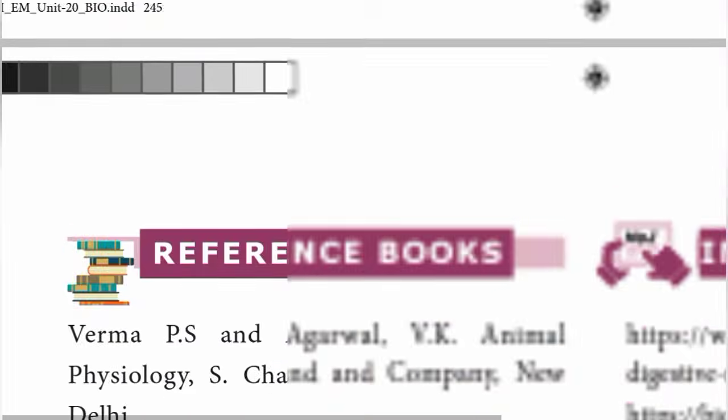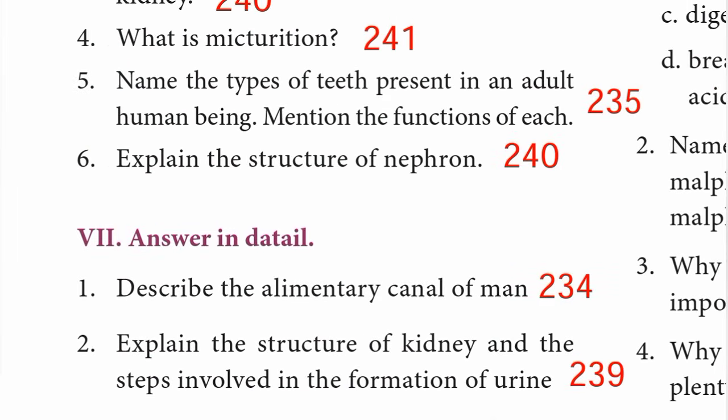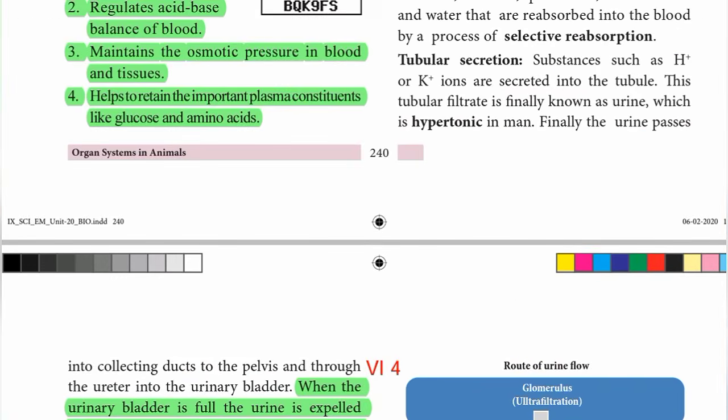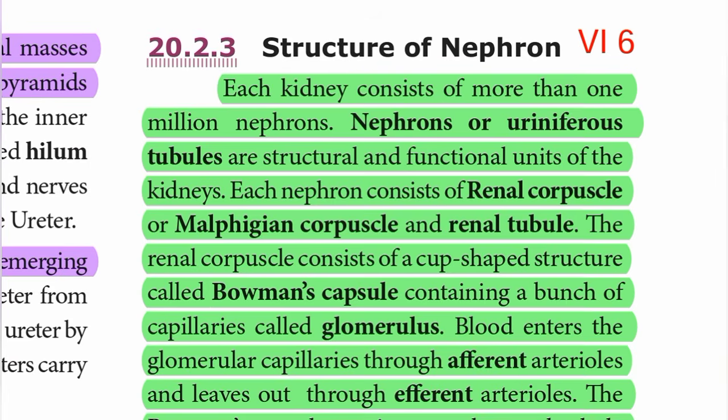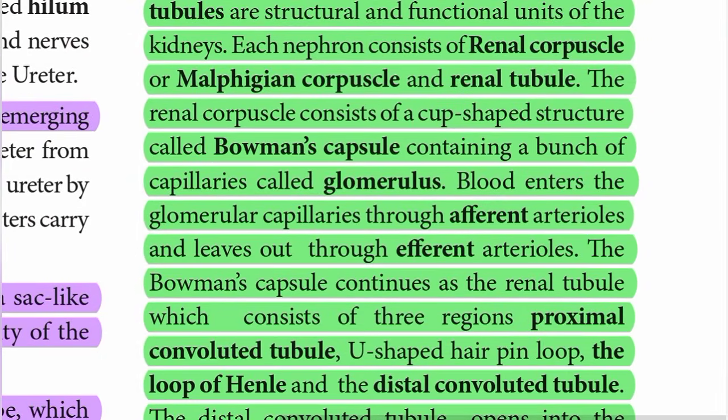Next question. 6th one, explain the structure of nephron. Page number 240. Structure of nephron 240ல left sideல மேல இருக்கு பாருங்க. Each kidney consists of more than 1 million nephrons. Nephrons are uriniferous tubules or structural and functional units of the kidneys. Each nephron consists of renal corpuscle or Malpighian corpuscle and renal tubule. The renal corpuscle consists of a cup-shaped structure called Bowman's capsule containing a bunch of capillaries called glomerulus.